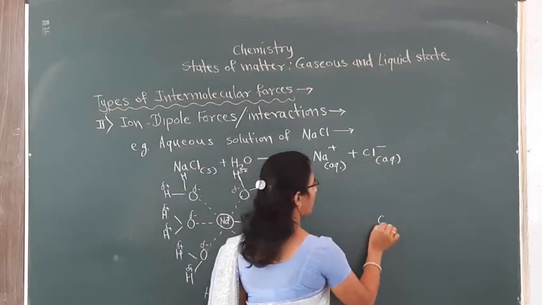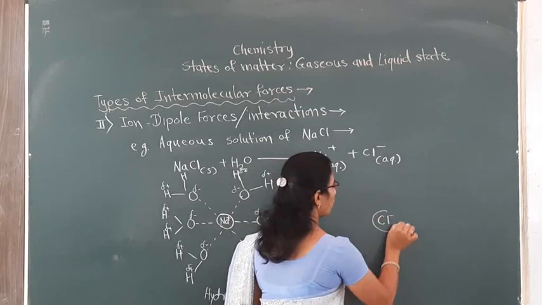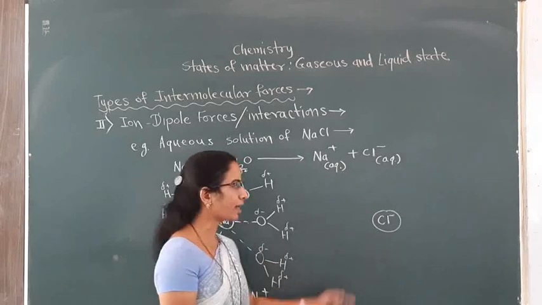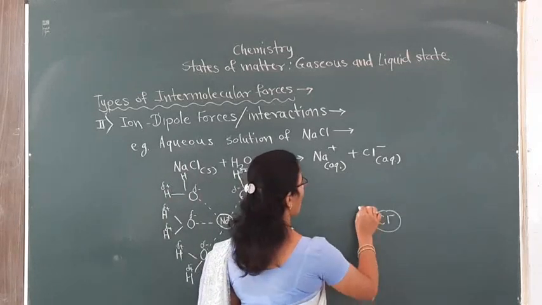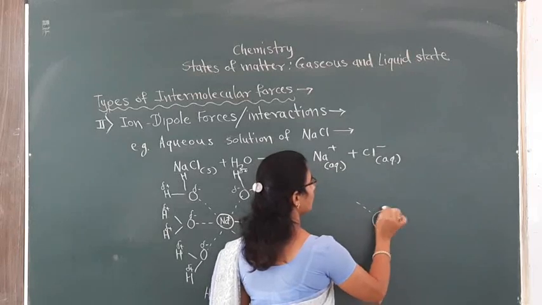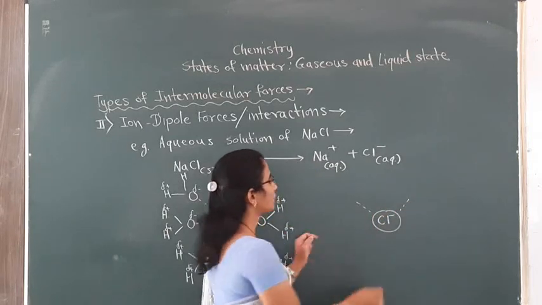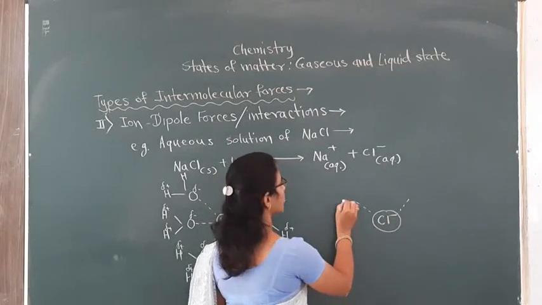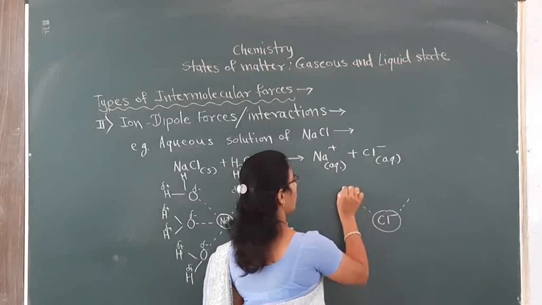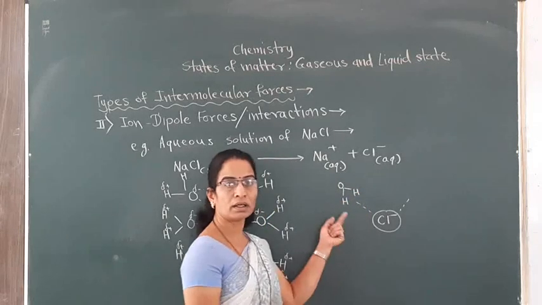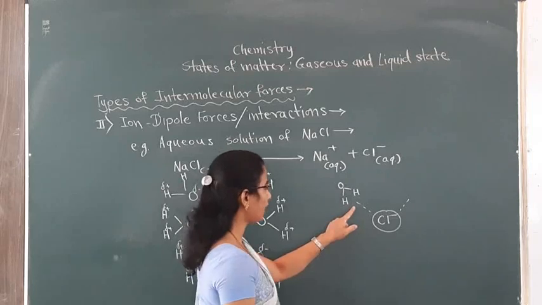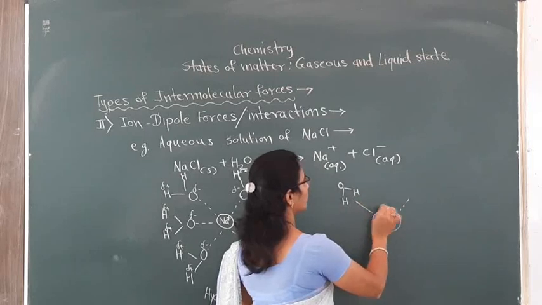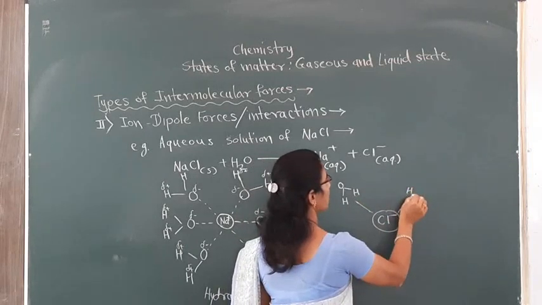Similarly, this Cl minus ion will also be surrounded by the water molecules. Again it gets surrounded by 6 water molecules. But here, how do the water molecules surround it? Let us see. Here, since the chloride ion has a negative charge, the positive ends of the water molecule, that is the hydrogen atoms, will be attracted towards this Cl minus ion, and the interaction will arise between them in this manner.